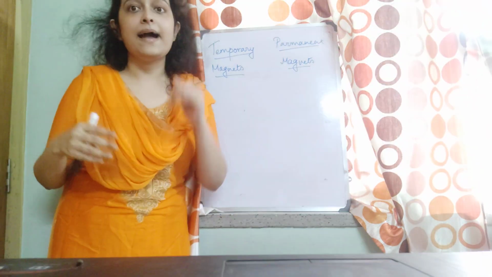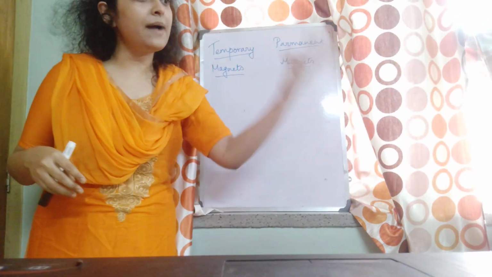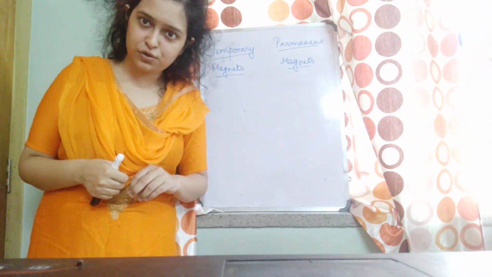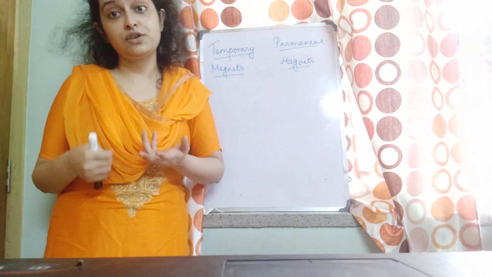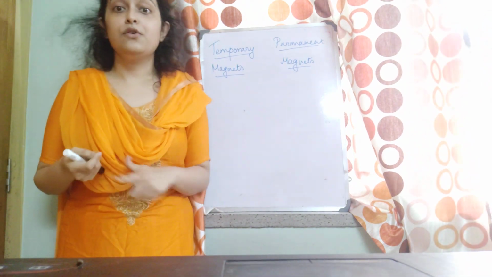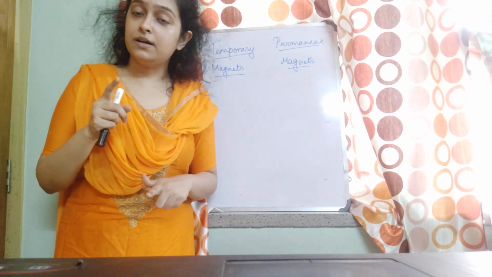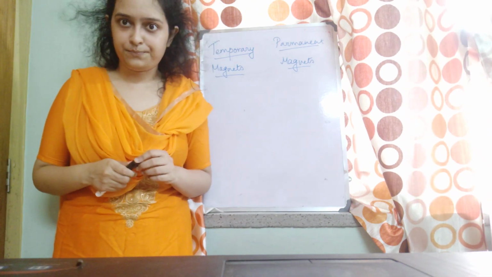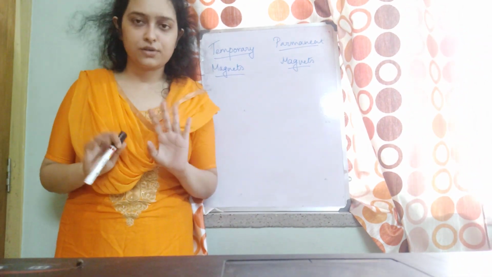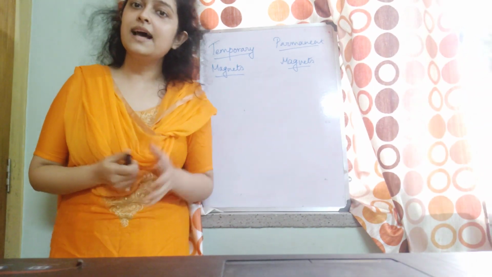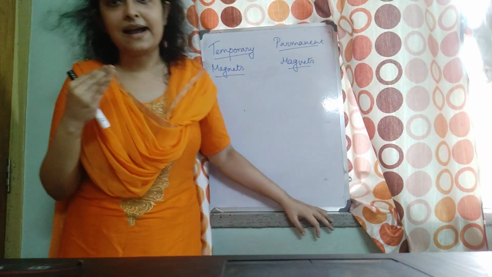This external magnetizing force can be some other magnet, like the example which I have shown you, or it can also be electricity. By passing electricity, we can form temporary magnets also. So that part we'll do in class 10, not in this class. So just learn that we can make temporary magnets like this.